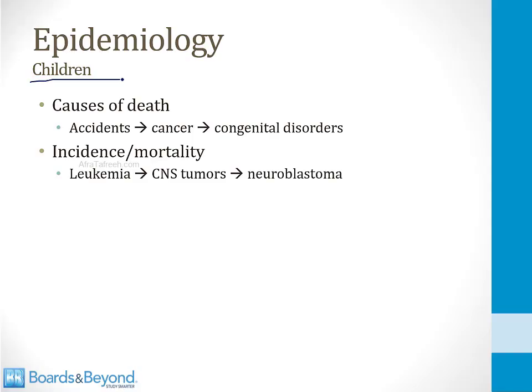First of all, the causes of death are different for children. The most common cause of death among children is accidents, and if you've ever watched little kids play, you would know why this is the case. Second most common cause of death is cancer, and third is congenital disorders. In terms of both the incidence and the mortality from cancer, leukemia is number one. In particular, acute lymphoblastic leukemia is very common in children. Second cancer in terms of incidence and mortality are CNS tumors, and third is neuroblastomas.